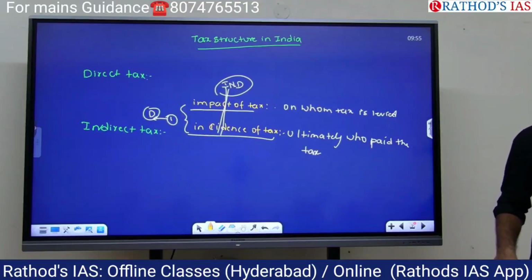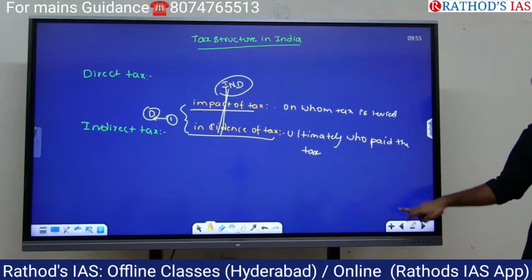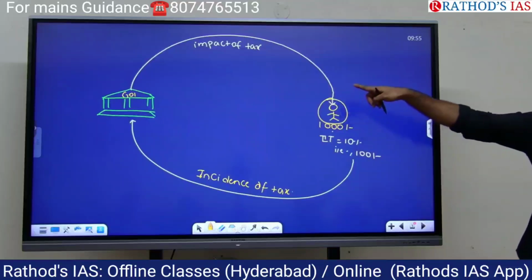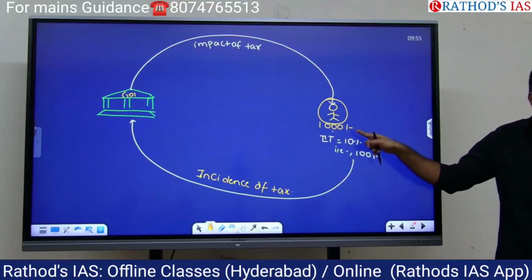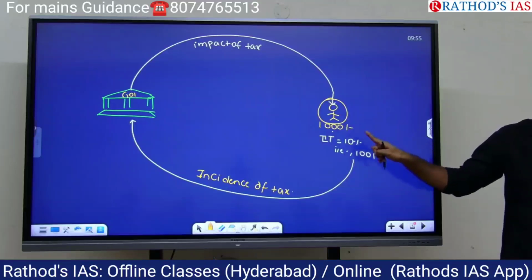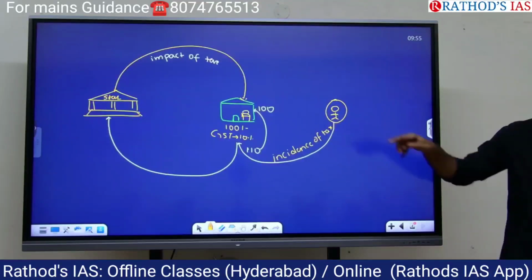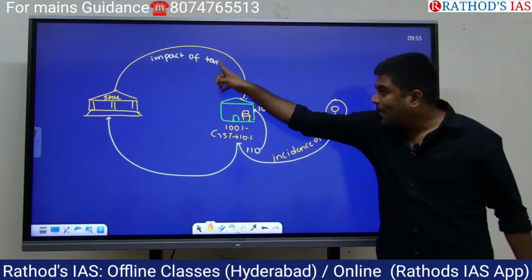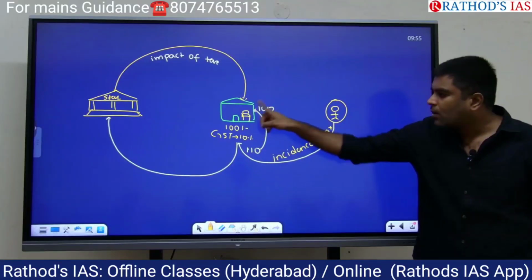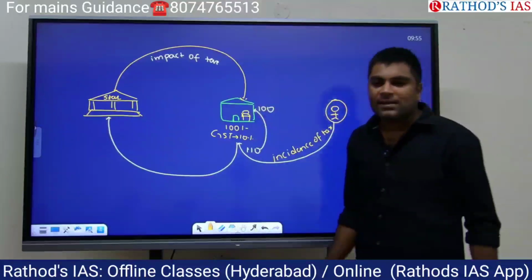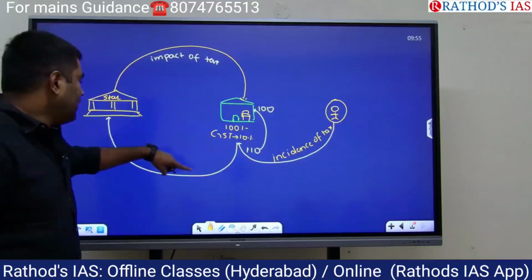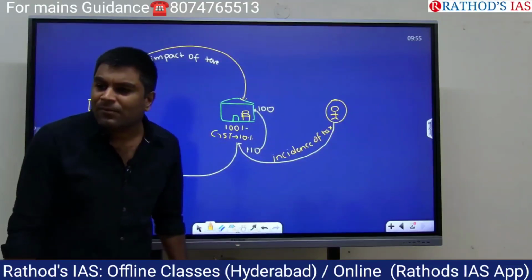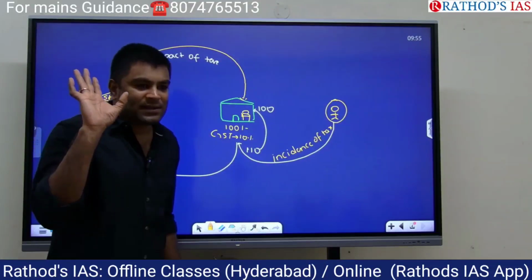What is a direct tax? If impact of tax and incidence of tax is on a single point, what do we call it? Direct tax. And what do you mean by indirect tax? Impact of tax and incidence of tax is on multiple points. It's called indirect tax. Now here impact of tax is on the shopkeeper, incidence of tax is on the individual. What do you mean by incidence of tax? Ultimately, who pays the tax? Impact of tax means?